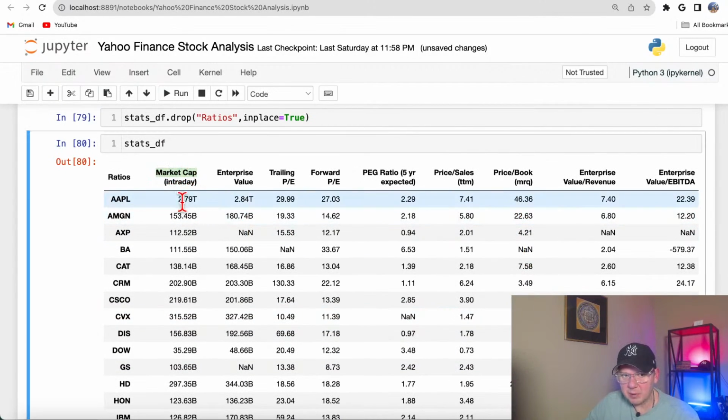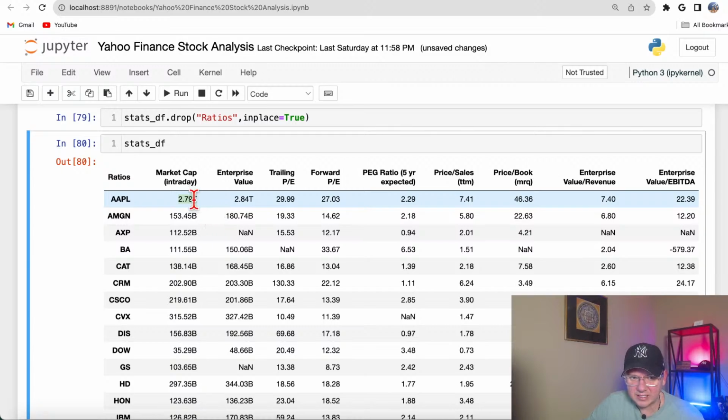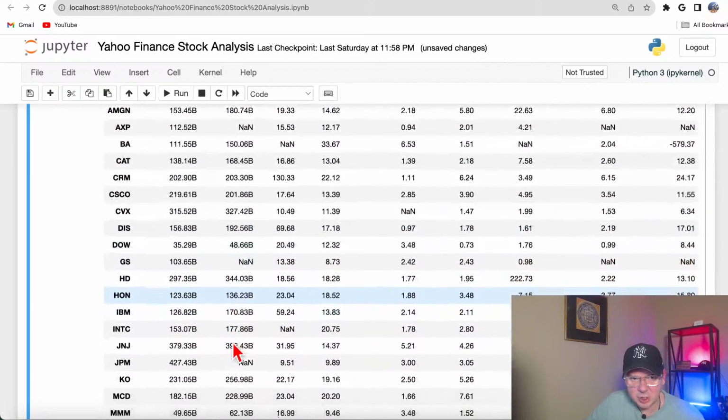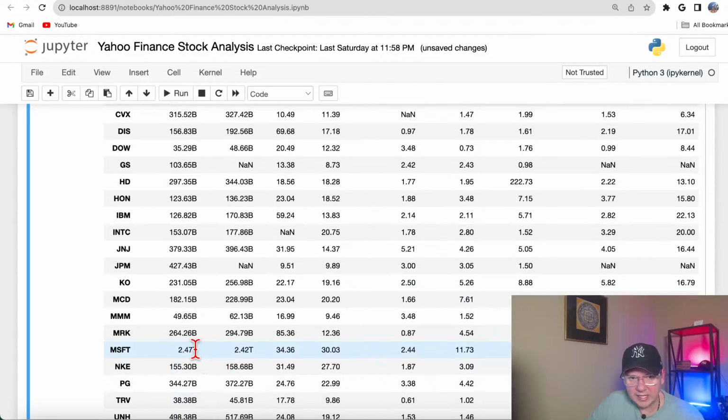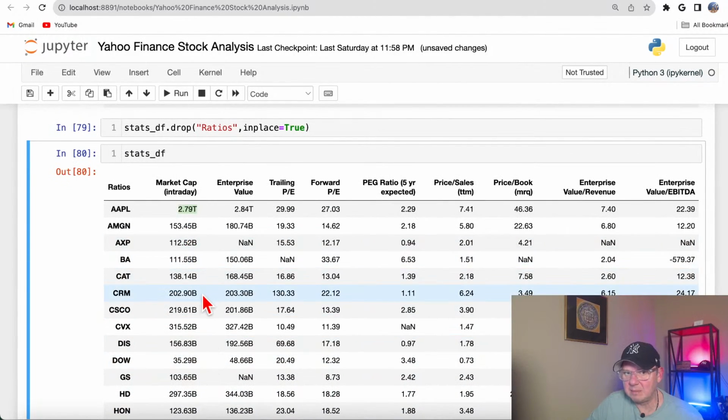Now there is one problem with that. You see, some companies got valuation as high as trillions. You see, they got trillions here. I believe Microsoft should have valuation, yeah, also trillion. But some other companies got valuation in billions. So it's difficult to compare apples to oranges. So we need to convert everything to billions. But how are we going to do it, because first of all, we cannot convert this.